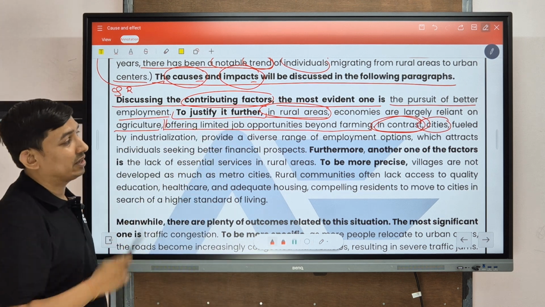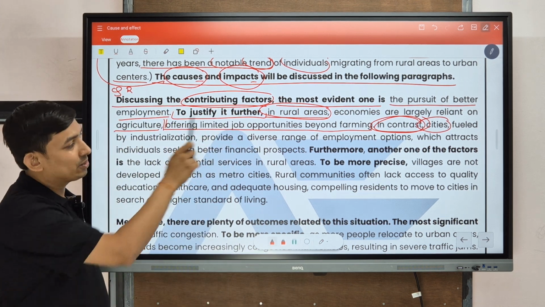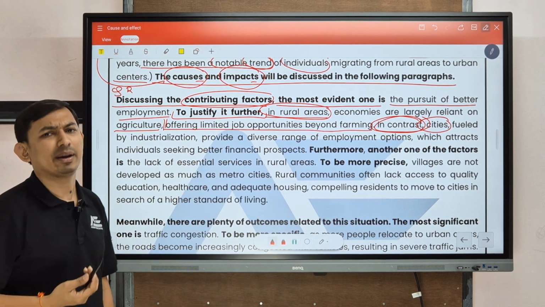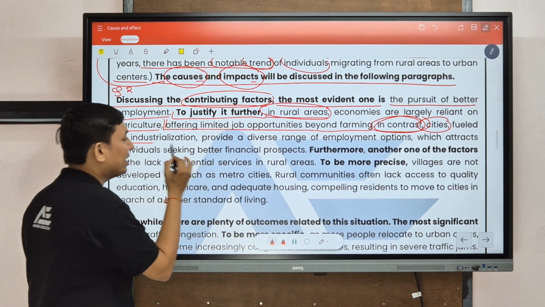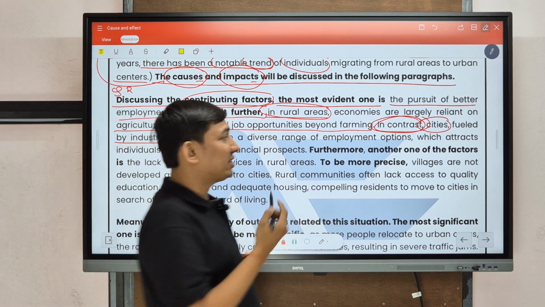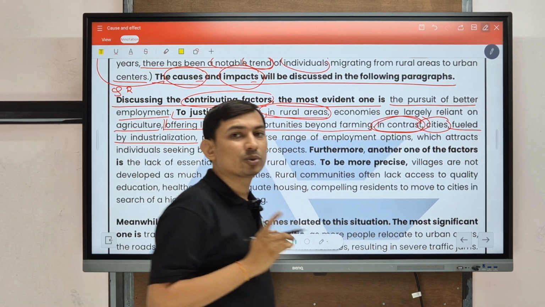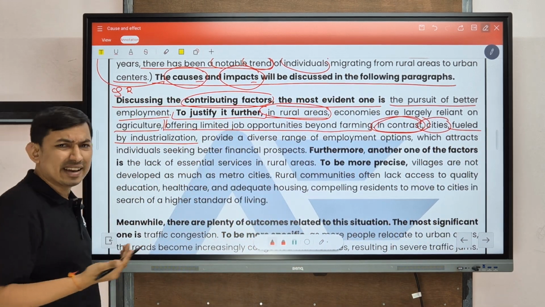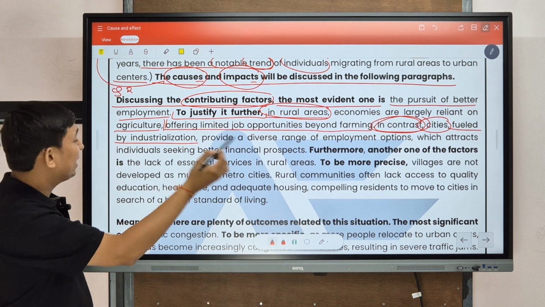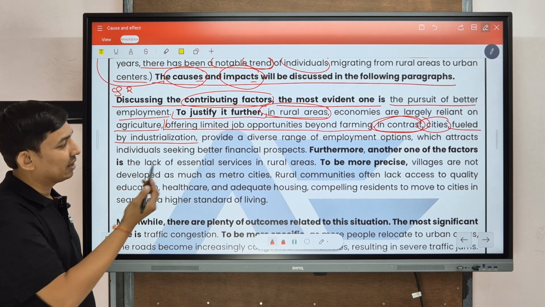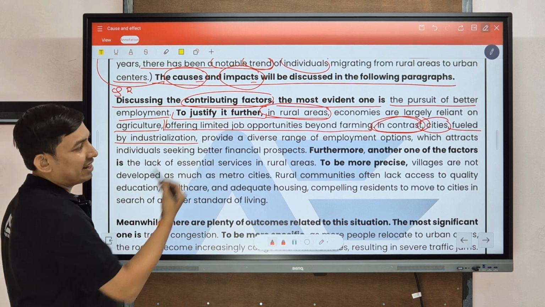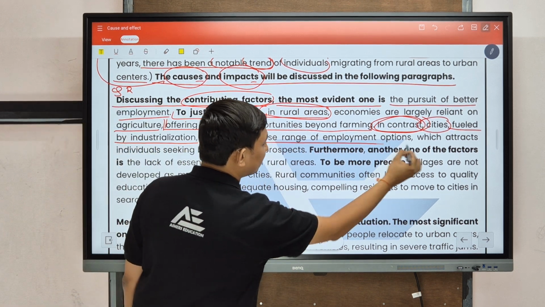So they are trying to say that the opposite scenario is there in city areas. What type of scenario? In contrast, cities fueled by industrialization. This is the extra information written to support your viewpoint. Why cities? Because in cities we can see that it is fueled by industrialization, boosted by it, providing a diverse range of employment options.